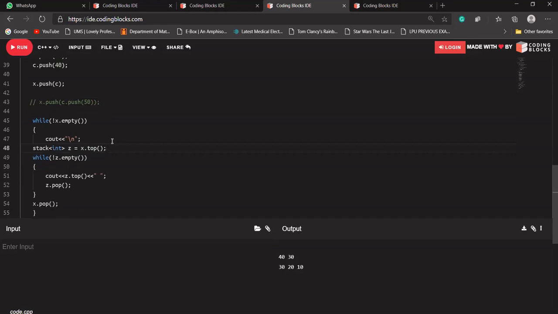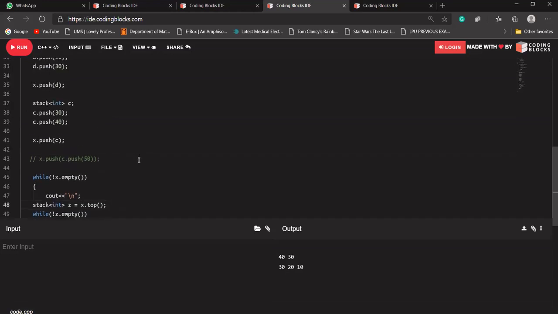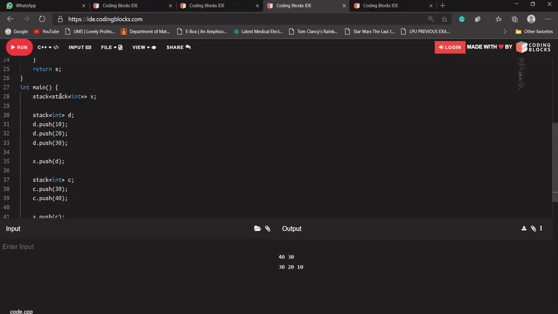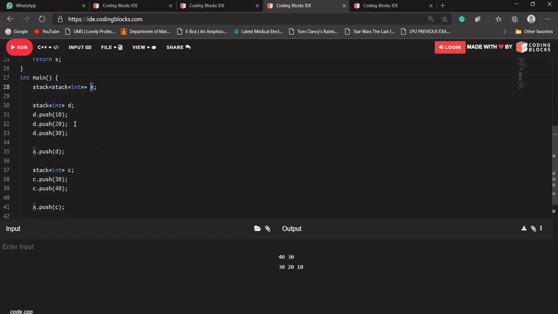So we have declared Z as an integer stack. I didn't understand how it is possible. It runs successfully because our stack is of int type, and we've already declared it here. X is a stack of stack of int. The internal stack will be of type int.